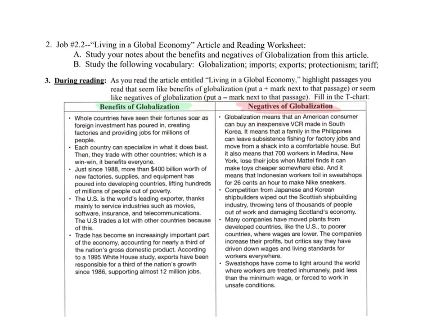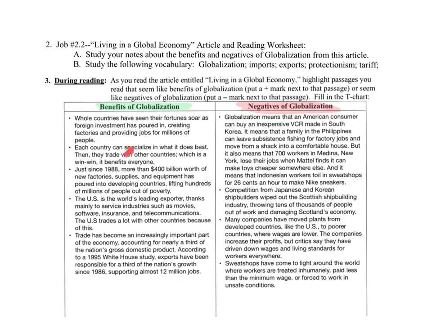All right, so in looking at the 2.2 article on living in a global economy, here's some benefits and here's some negatives. And you can have lots of different things for your notes, but just a few little things out of the article. We've seen fortunes soar in countries as foreign investment has poured in. That's a positive.